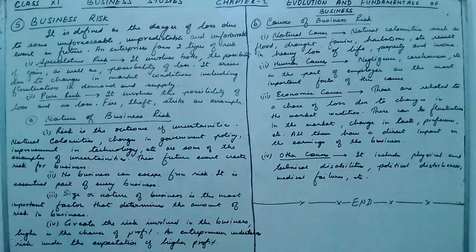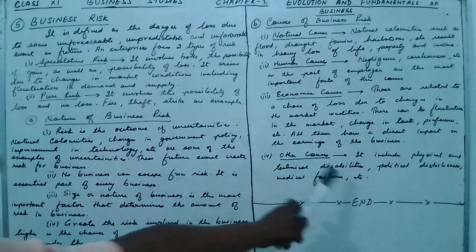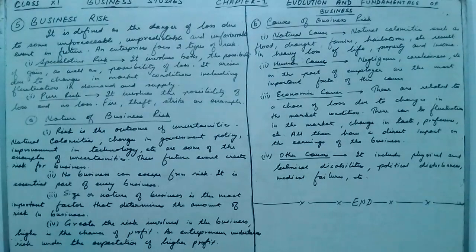Now the last one is other causes. It includes physical and technical disabilities, political disturbances, medical failures, etc. So other causes can be physical and technical disabilities, political disturbances, medical failures, etc. All these can also cause risk in the business. So these are called the other causes.